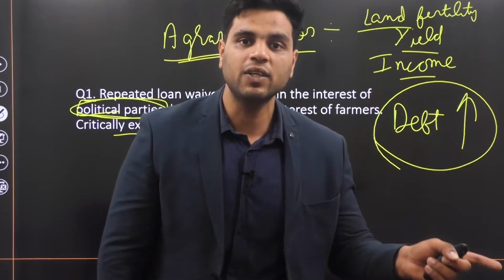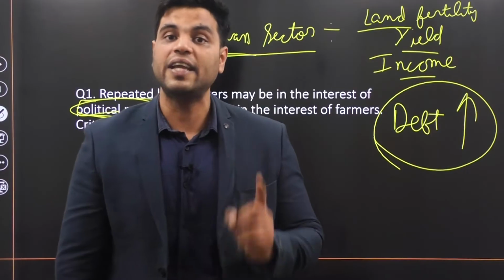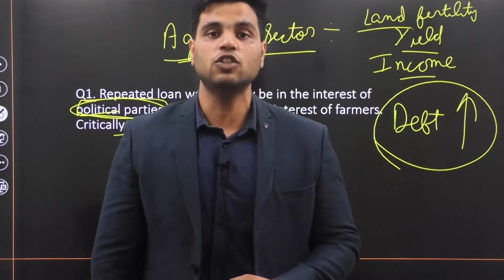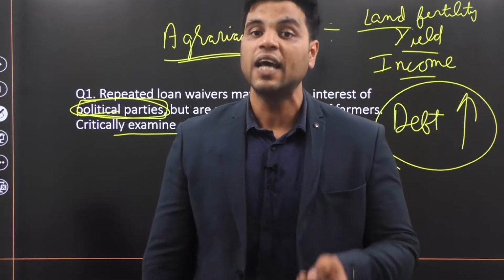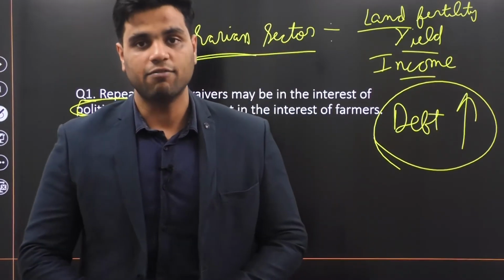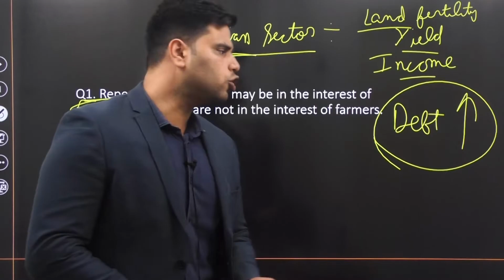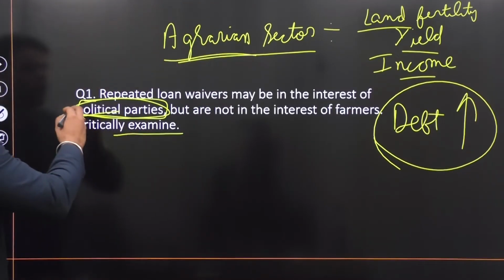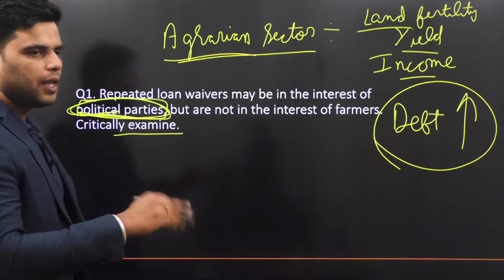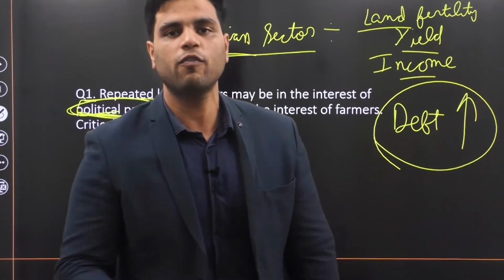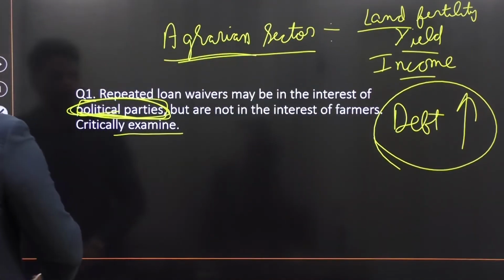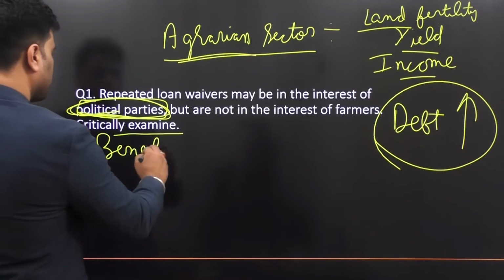So it's hazardous for farmers, and it's hazardous for the economy. That's what various economists, the likes of Raghuram Rajan, Urjit Patel, Rangarajan, many of these economists criticize about the farm loan waiver scheme employed by various state governments. Now, first of all, to approach this answer, you need to know the benefits of the farm loan waiver scheme, as to why political parties provided this sort of short-term debt relief to farmers.